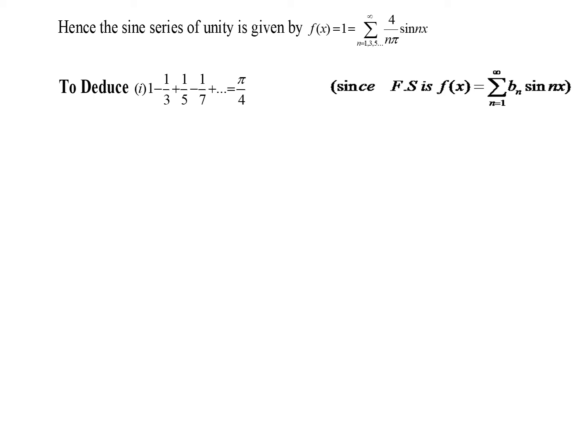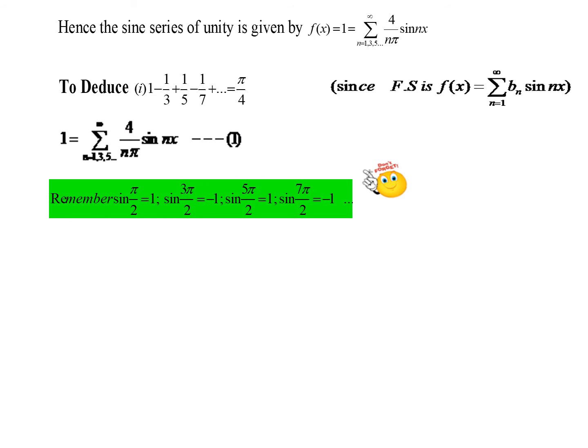The idea is that we can get this series just by substituting some value for x. Remember the values of sine terms that will give you plus 1, minus 1, etc. Sine pi by 2 becomes 1, sine 3 pi by 2 becomes minus 1, and sine 5 pi by 2 is 1.